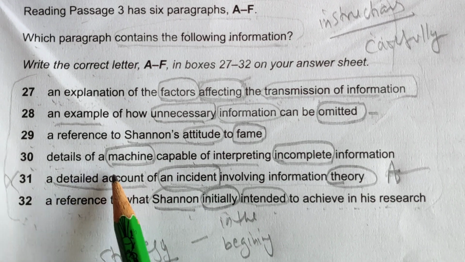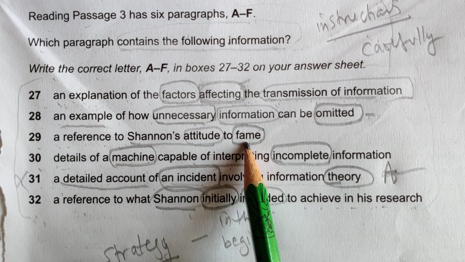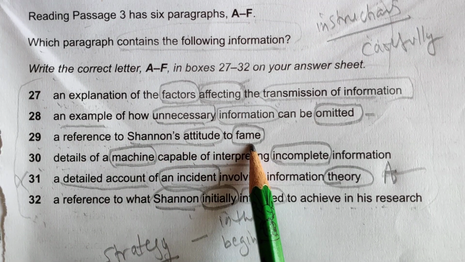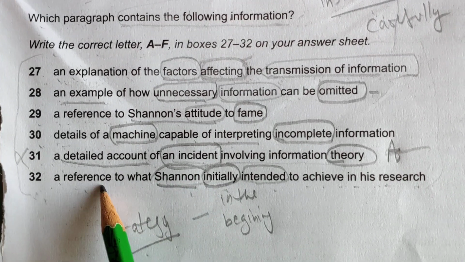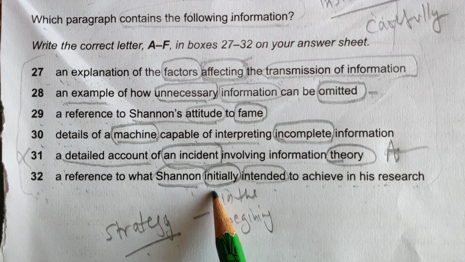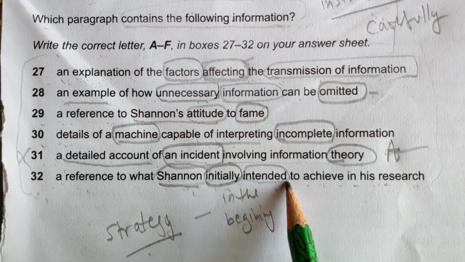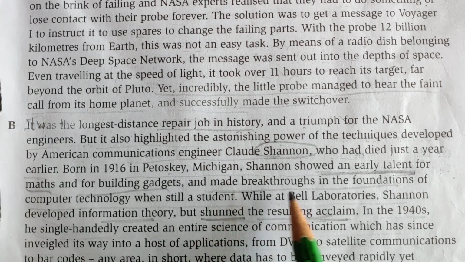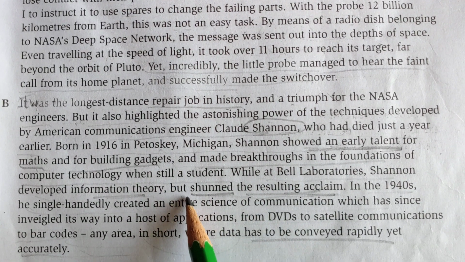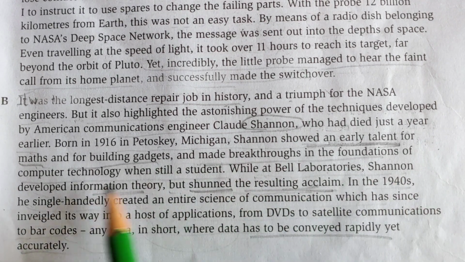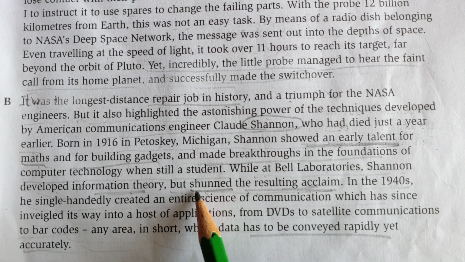Yes, we have options here, like a reference to Shannon's attitude to fame. Okay, detailed. Next, here in the last, a reference to what Shannon initially intended to achieve in his research. Initially, an early talent for maths. No, it's not matching. But here it is given, while at the laboratories he developed information theory but shunned the resulting acclaim.